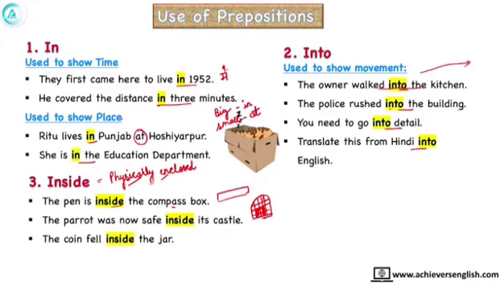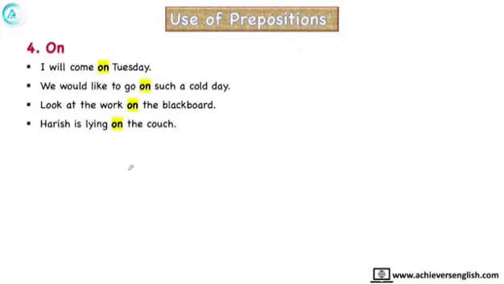So castle is also physically enclosed, and the coin fell inside the jar. Jar is also a small place having the boundaries which can be closed. So there is little difference only between in and inside. Now we will see the next one, and it is used for places and for things also.